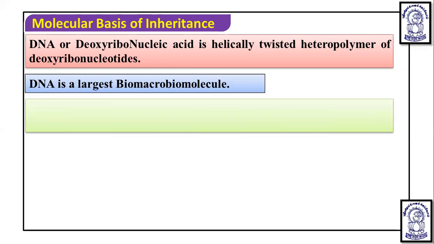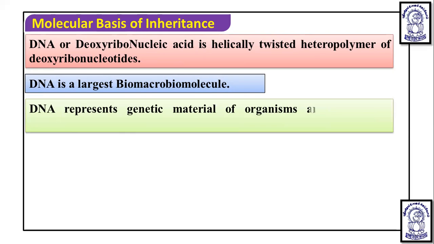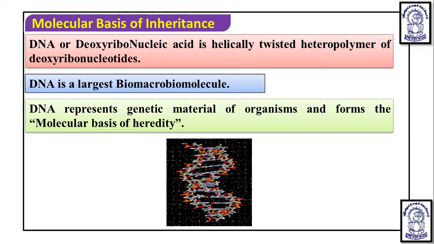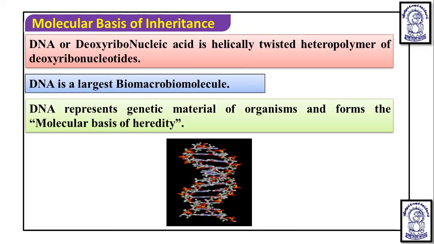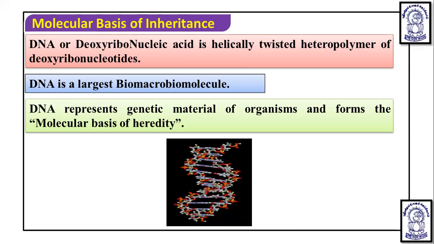Now, DNA represents the genetic material of an organism and forms the molecular base of heredity. Actually, the inheritance of characters occurs from the parent to the offspring, but through which material? That occurs through the DNA, because DNA has genes and genes have coding information. So this is a helical structure of DNA.